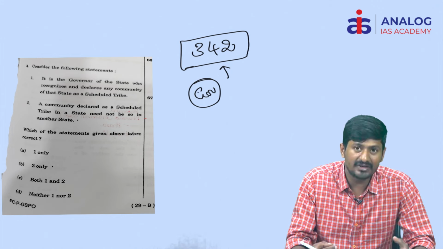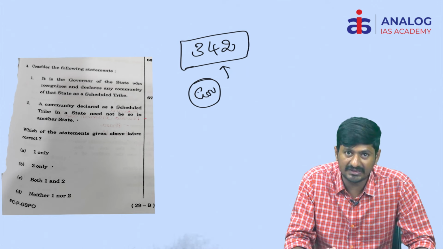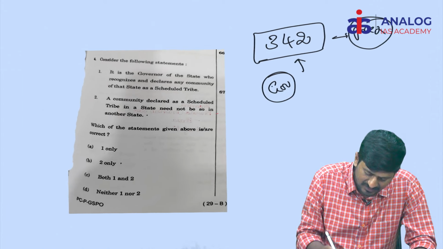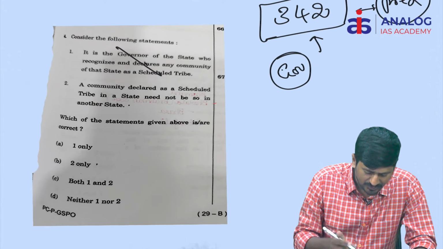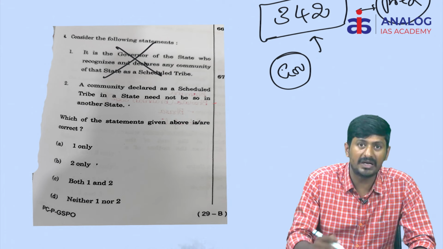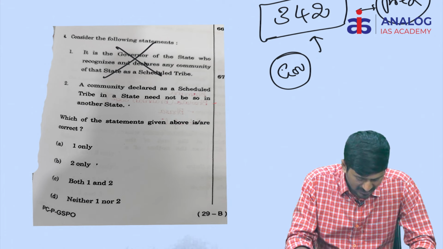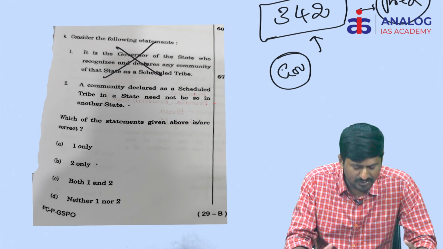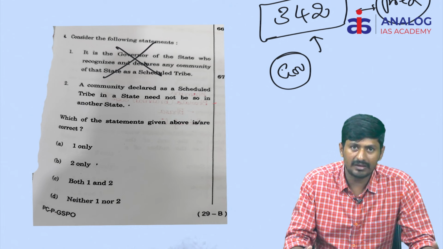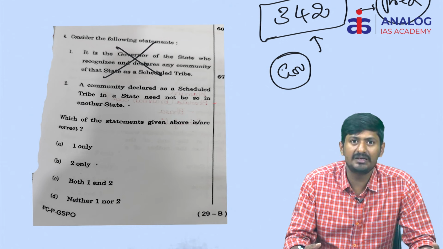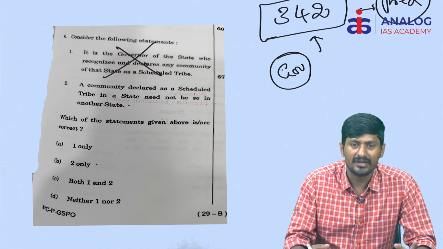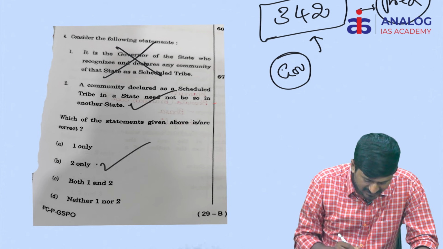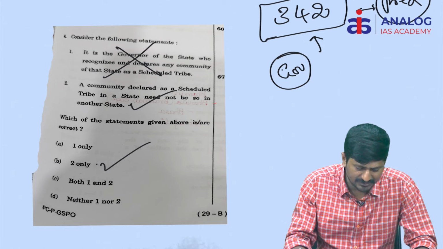So it means governor has been given a role, but only a consultative role, not the final role. The final role is given to the President of India itself. The President himself does this. So hence you can say the first statement is completely incorrect. Coming to the next important statement, a community declared as ST in a state need not be so in the other state. That's true. If you look at the Lambadas in Telangana, they are not necessarily STs in Rajasthan. That is how you can understand here. So hence the second statement is correct. The answer is B.